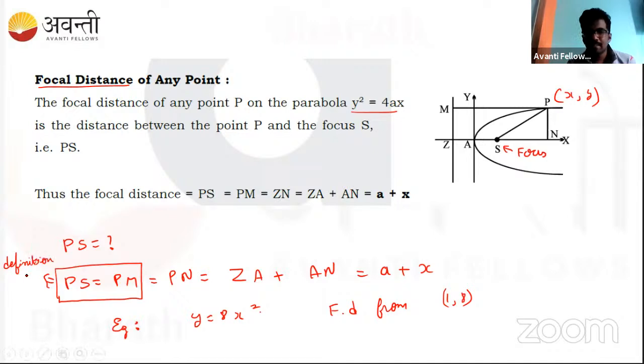So what do you say? This PM is equal to ZN. I wrote this as ZN, right?